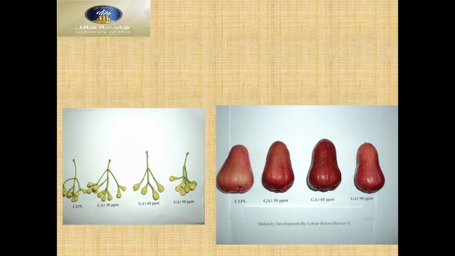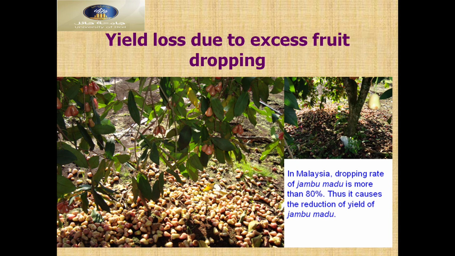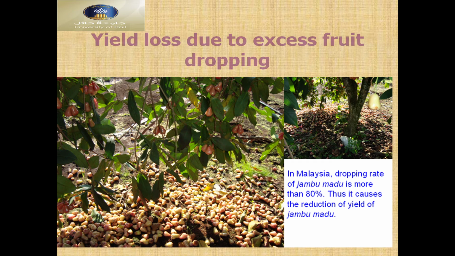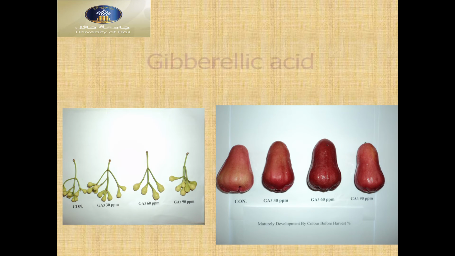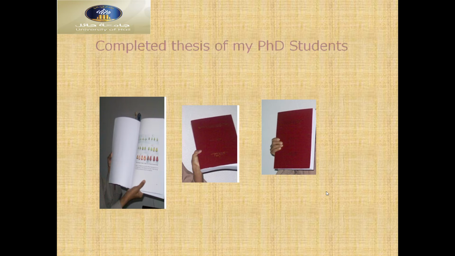We got the result and we decreased the fruit dropping. Here you can see the result of gibberellic acid. We used different types of fruit contents, control, and also other more color developed, then the control.